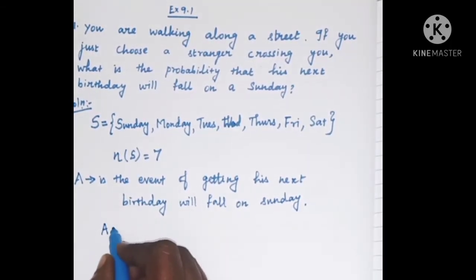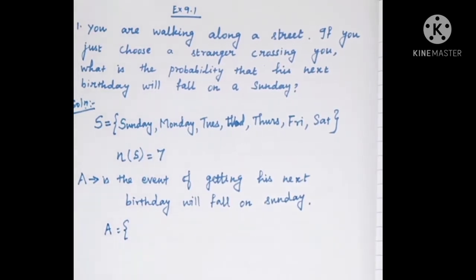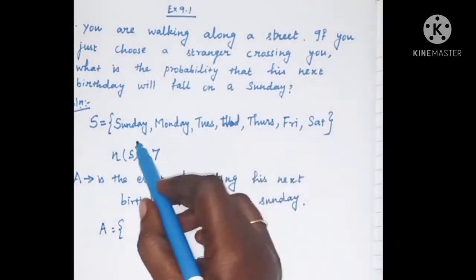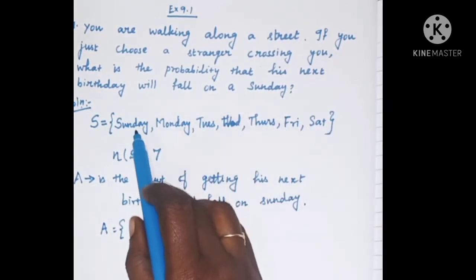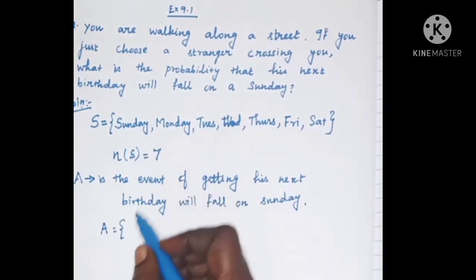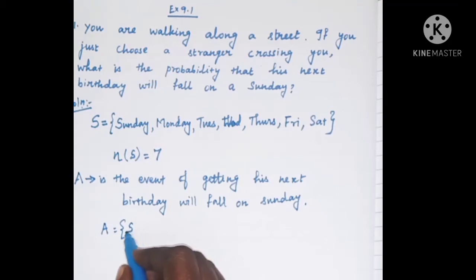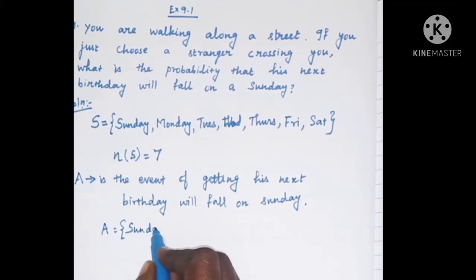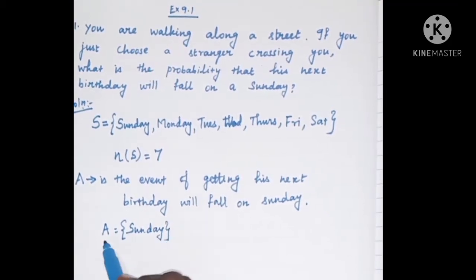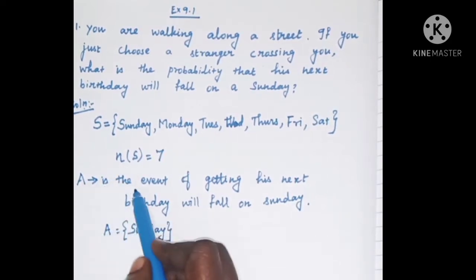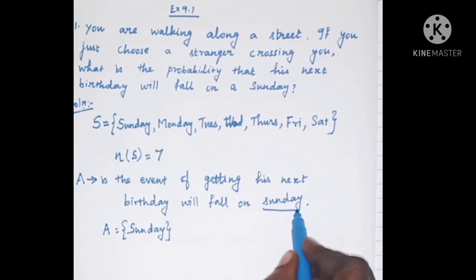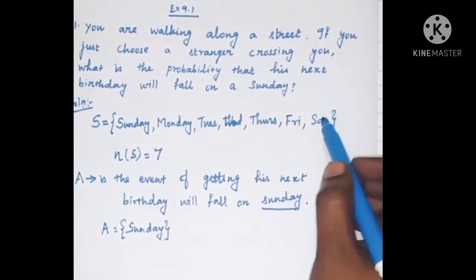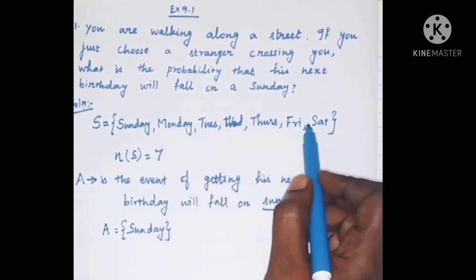Now we have to write the elements of the set A. In a week, how many Sundays are there? Only one Sunday is present. Because we have taken A as the event that his birthday will fall on a Sunday, you have to write how many Sundays are there in the sample space.